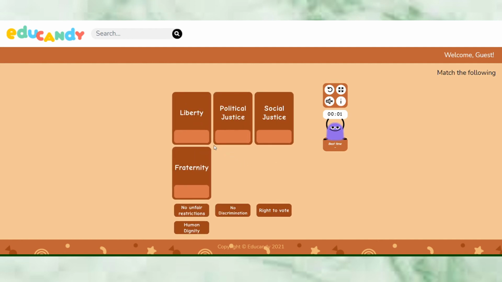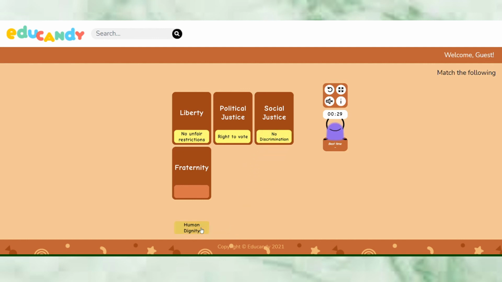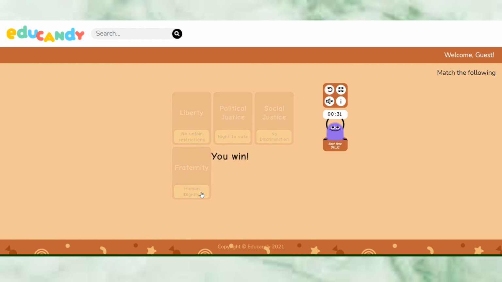Quickly tell me, liberty implies what? Unfair restrictions, discrimination, right to vote, human dignity, what? Liberty is with no unfair restrictions, we will see. Very good. Political justice. Yes, political justice is related to what? Right to vote, we will see. Yes, very good. Social justice, what do you think? Human dignity or no discrimination? No discrimination, okay. Very good, correct. Last, fraternity is the human dignity. Very good, you all win.